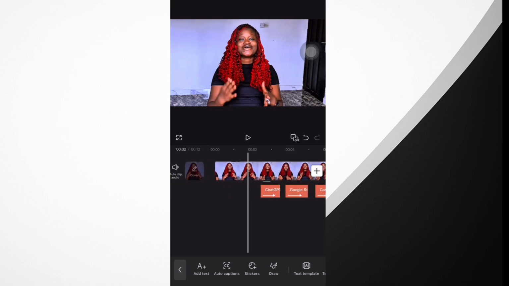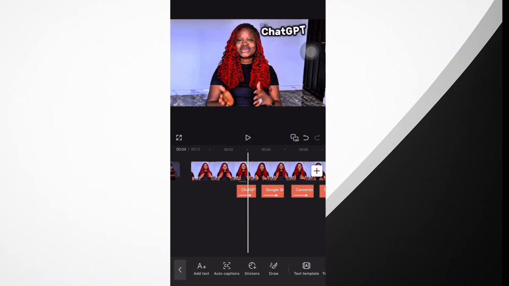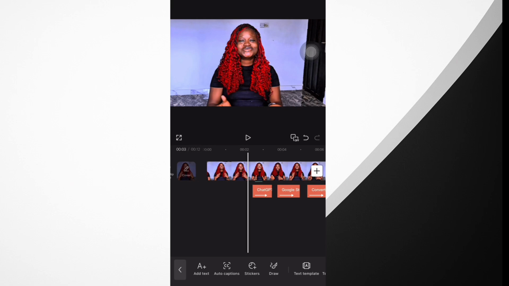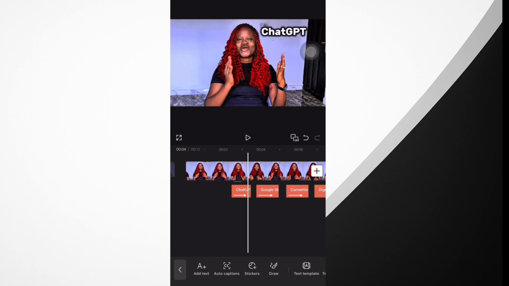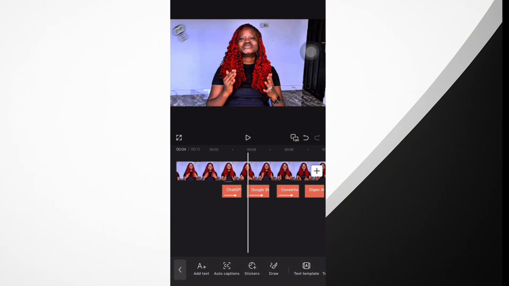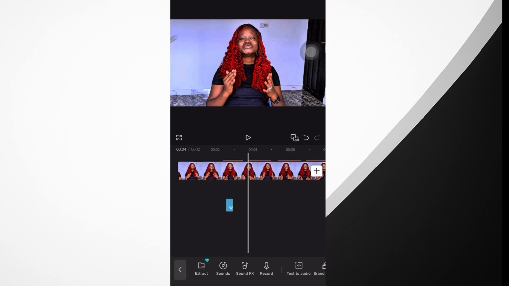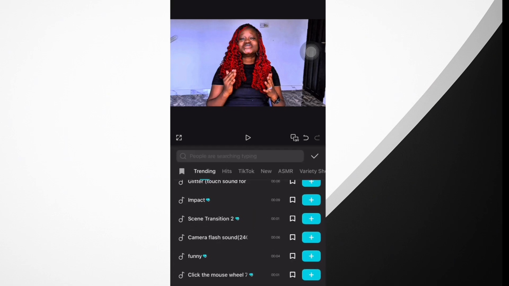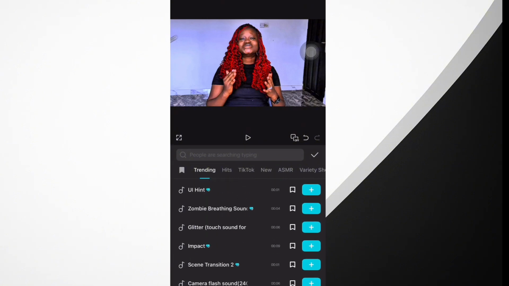So let's see how it goes now. How to use ChatGPT. Google Studio AI. Okay, let's try it again. You can see the sound, you can see the effects. So now this is it. We've successfully done that. Now we want to add sound to the rest.